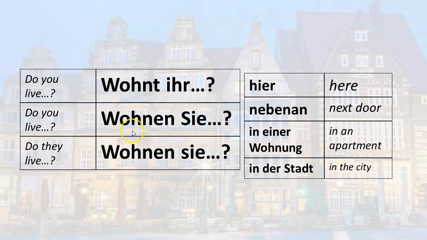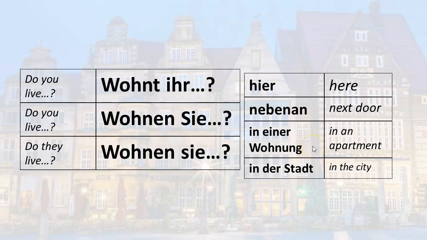If I want to ask that same question to a group of people, but I'm using the polite you, people that I don't know well, I would use Sie. So the question, do you live here, would be, wohnen Sie hier? Do you live next door? Wohnen Sie nebenan?